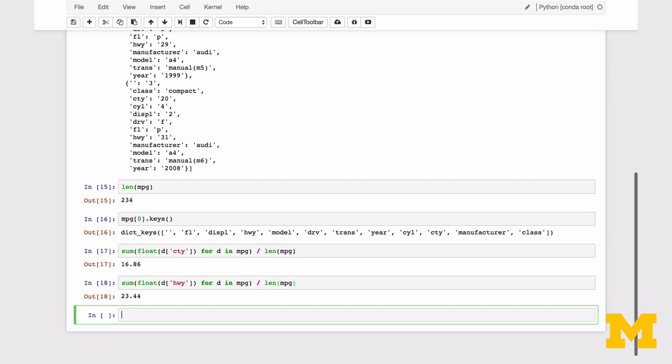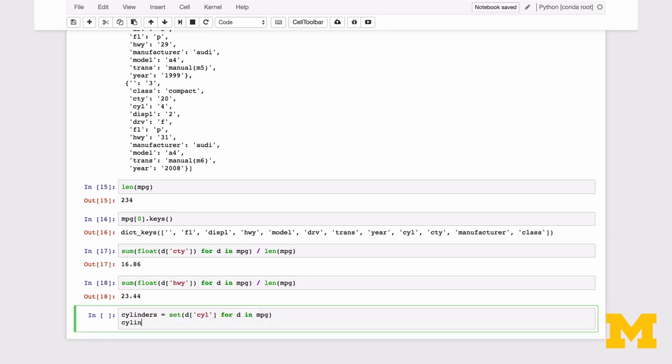Similarly, we can find the average highway MPG across all the cars in our CSV file. And it makes sense that the average highway fuel economy is higher than in the city. Now let's look at a more complex example. Say we want to know what the average city MPG is grouped by the number of cylinders a car has.